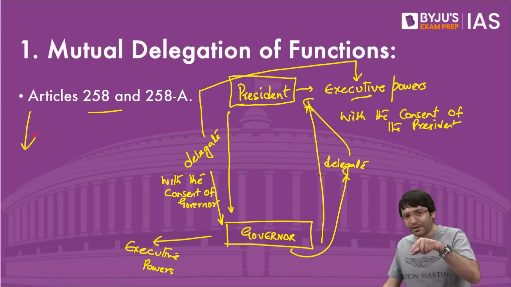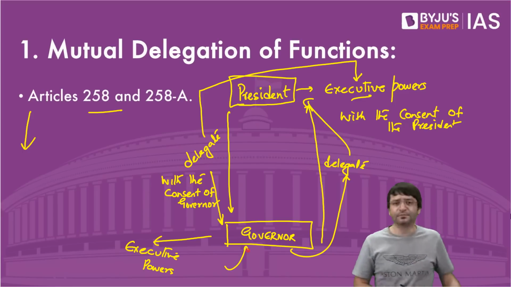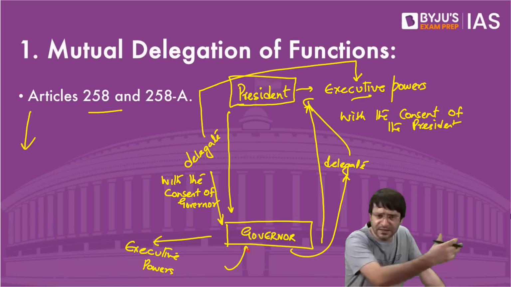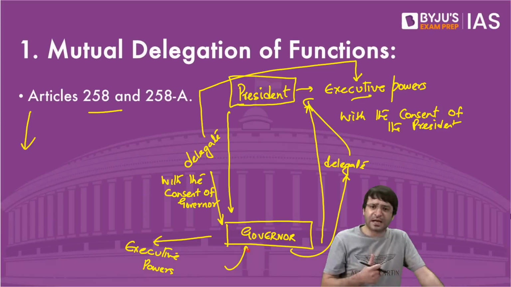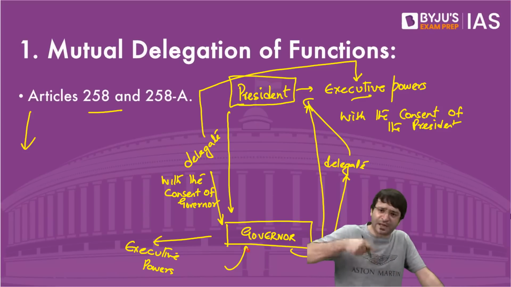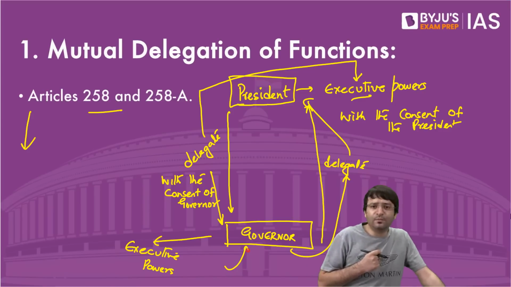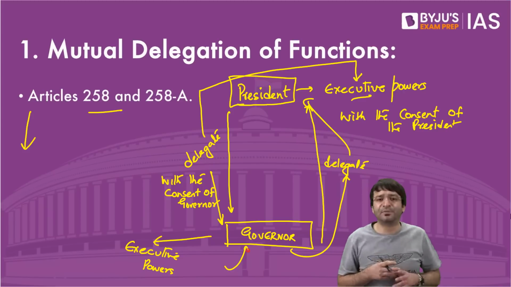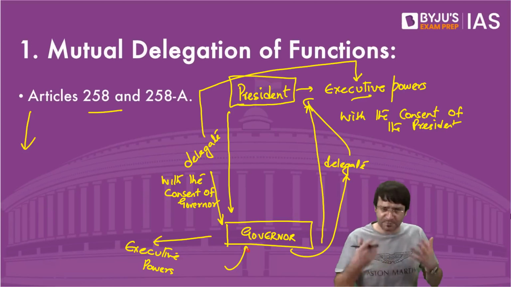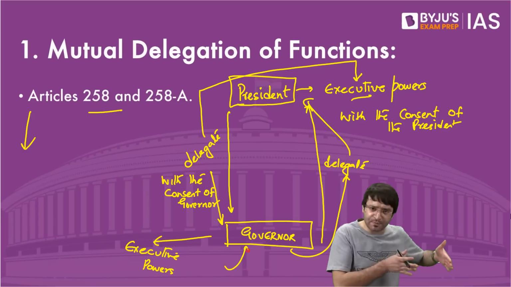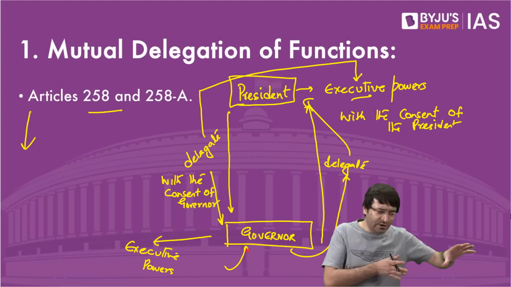Law and order is under the control of governor, chief minister, council of ministers, advising the governor on law and order, and it is binding on the governor to accept that advice. What the governor will do, governor will say, Madam President, can I come and meet you? Yes, please come. I have the executive power to ensure law and order maintenance in Chennai.